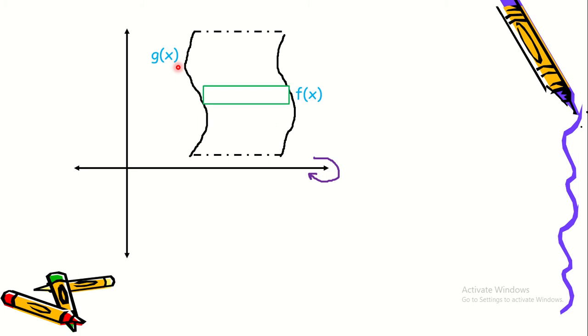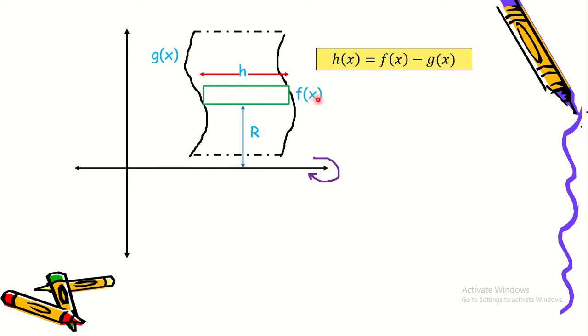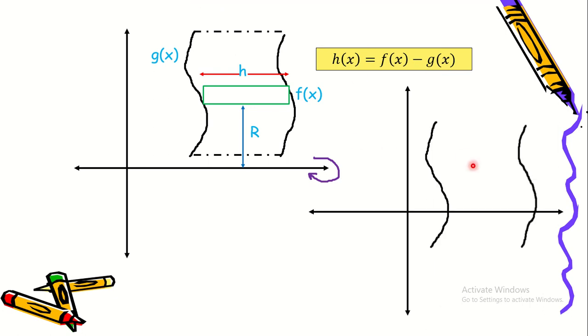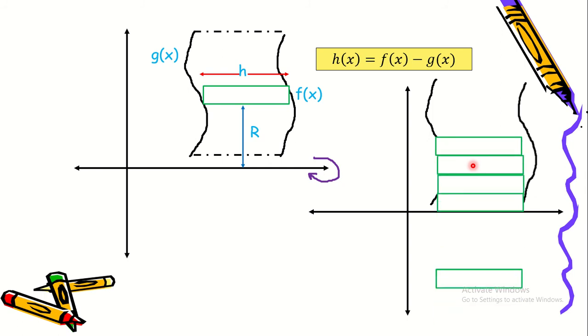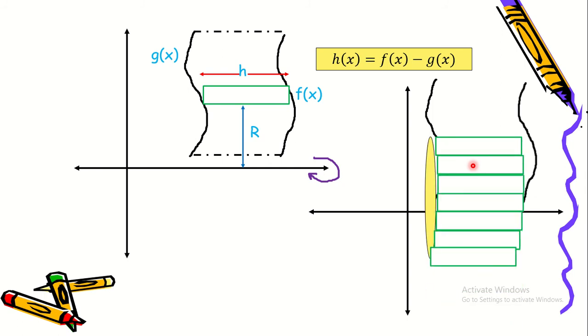So let's draw the rectangle parallel to the x-axis. So this is going to be the radius still. And here we have the height. So the height is going to be the function on the right minus the function on the left, g of x. So h of x, or height of x, is equal to the function on the right, f of x, minus the function on the left, g of x. So it will look something like this when we rotate it about the x-axis.